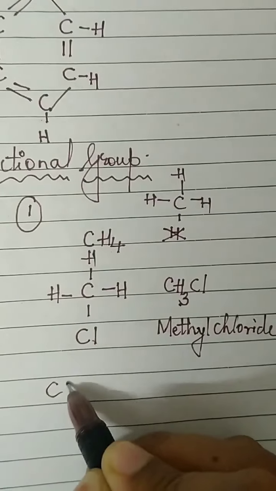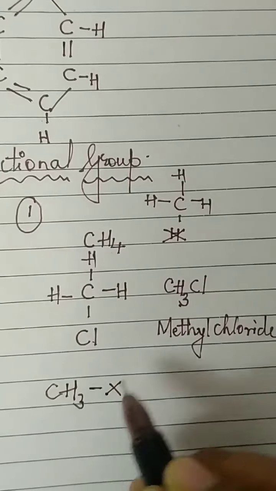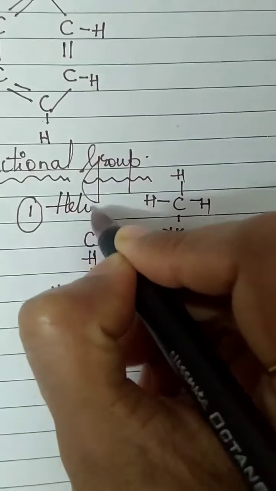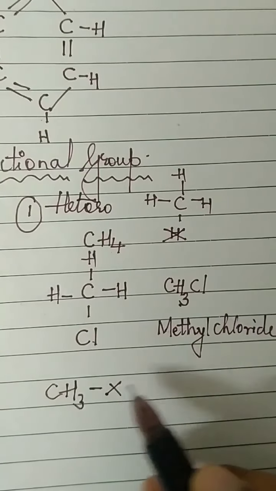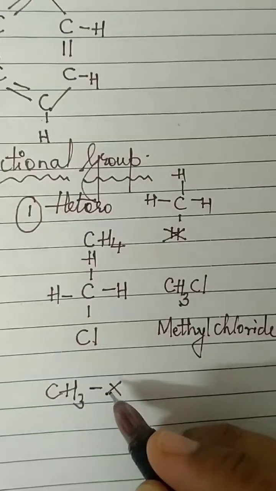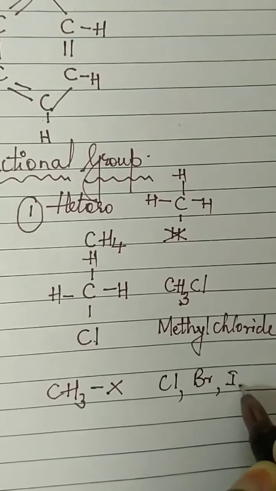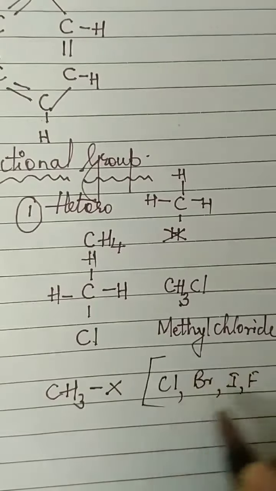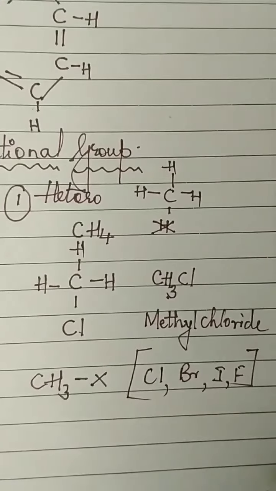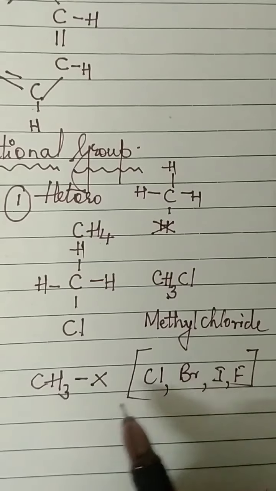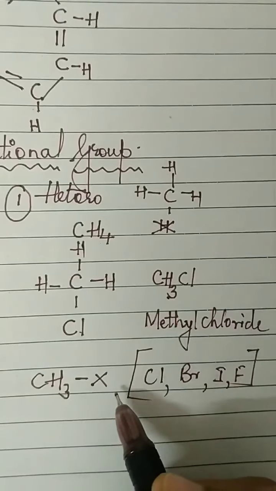So whenever you see CH3, this is called CH3-X. I told you about heteroatoms. In place of the heteroatom, I'll write X. Now this X can be any atom other than hydrogen. It can be chlorine, bromine, iodine, fluorine, or any other group that we will discuss later. For the time being, let us start with one heteroatom. It can be Cl, Br, I, or F.